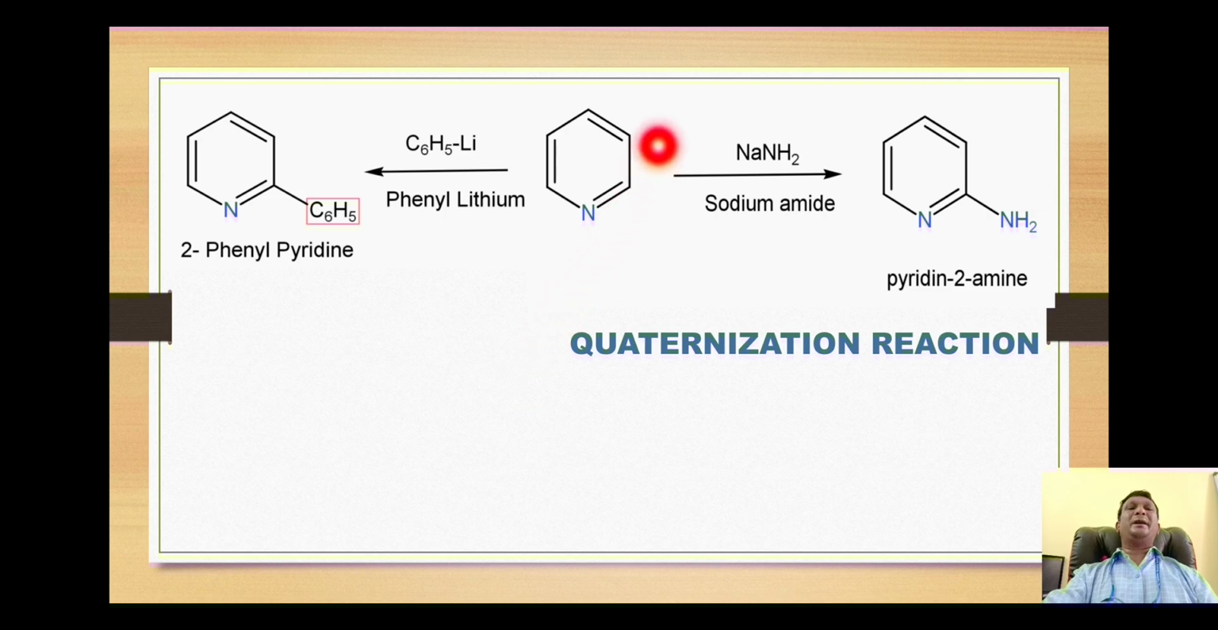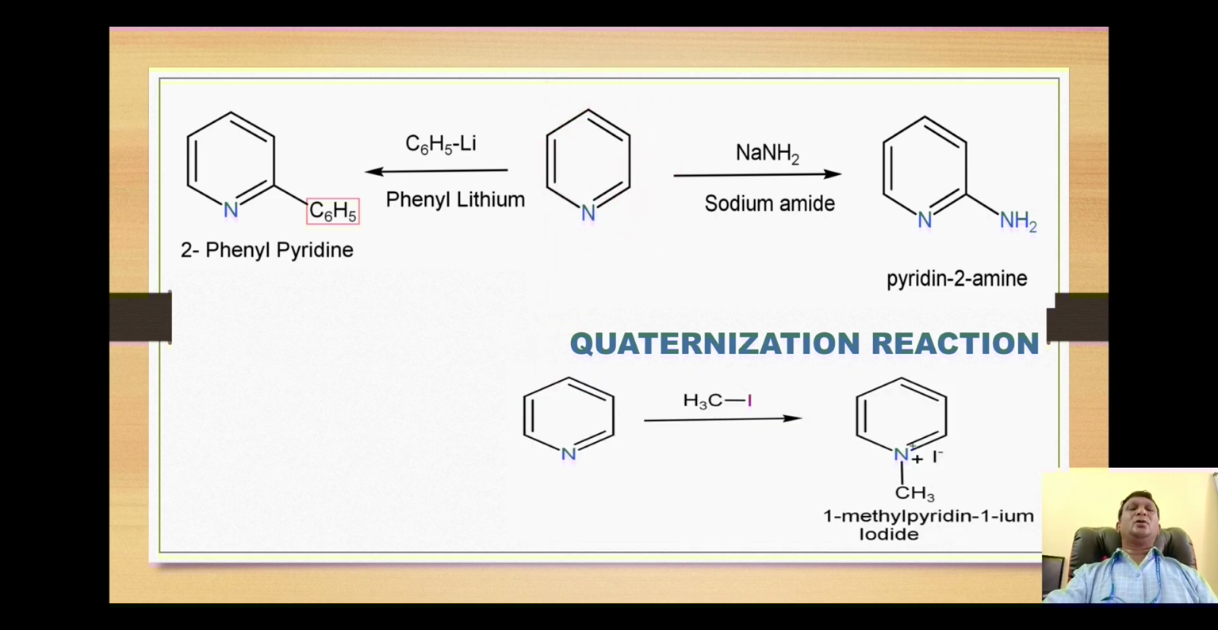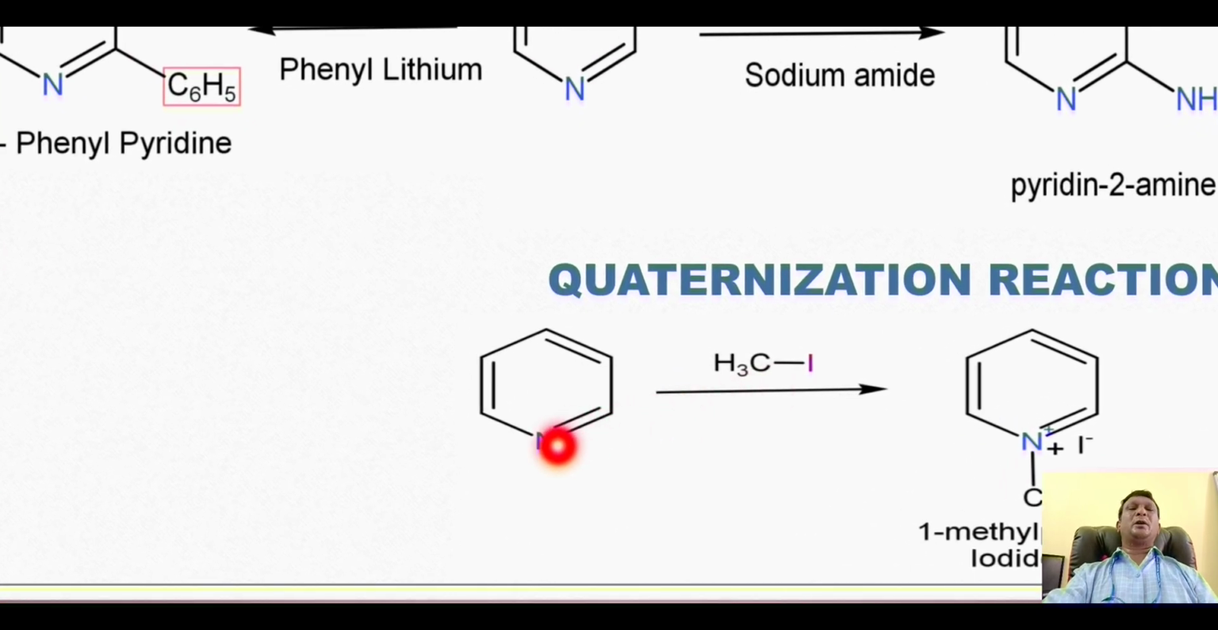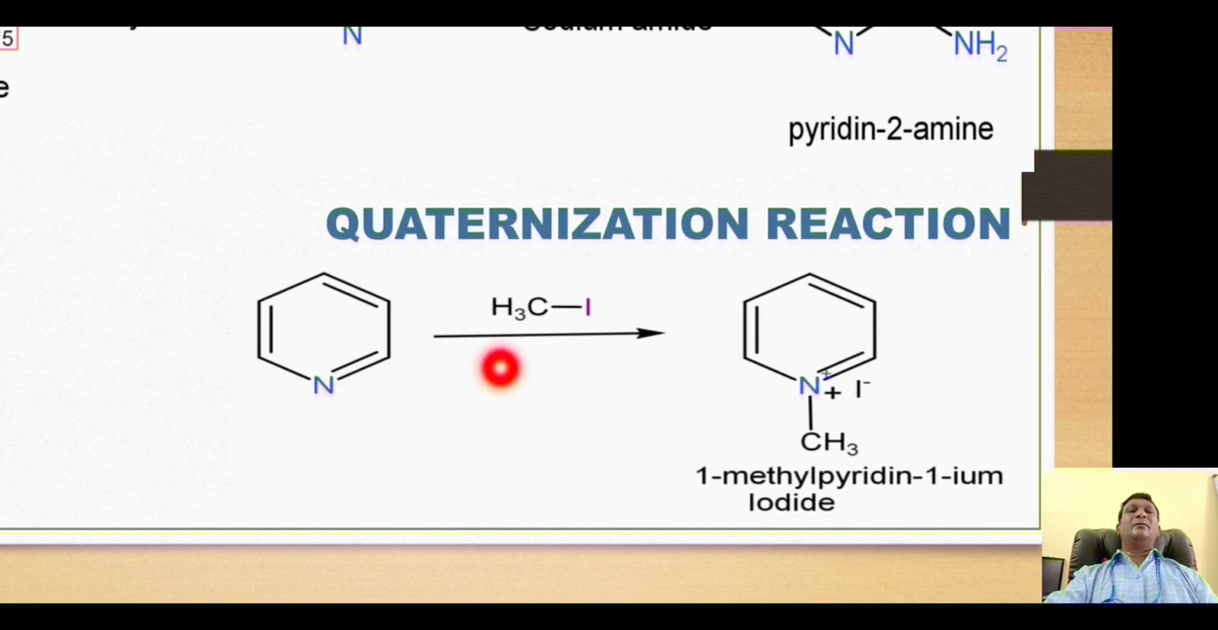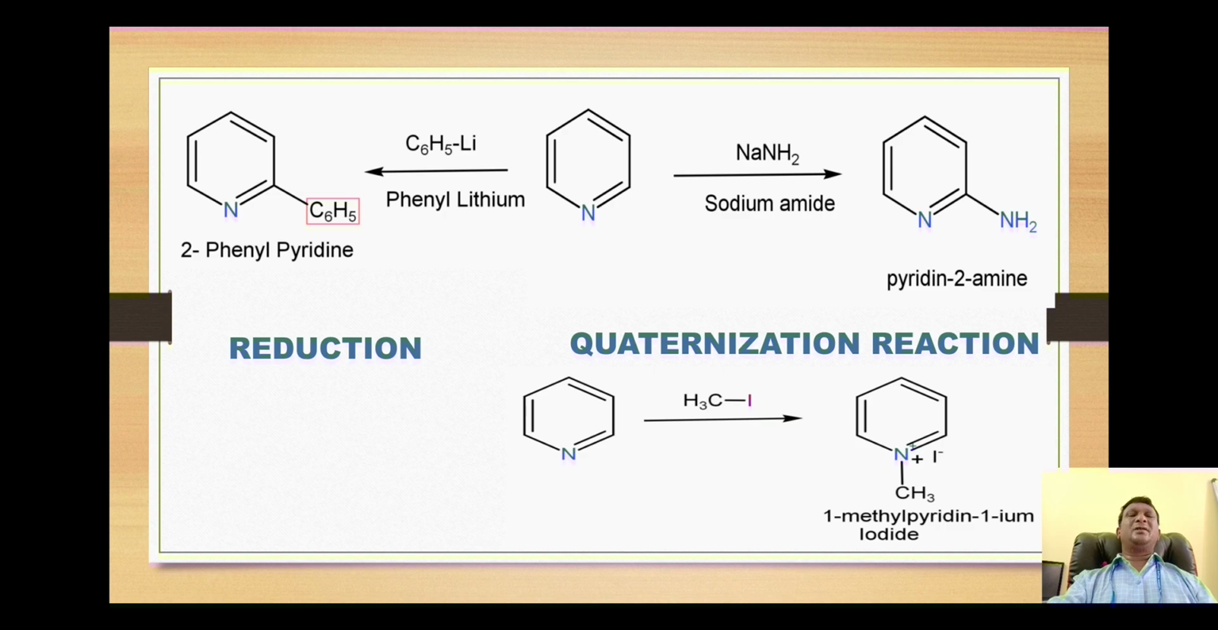Now the next reaction is the quaternization reaction. The nitrogen of pyridine is basic in nature, so it can react with an alkyl halide like methyl iodide. The methyl group as a positively charged species goes to the nitrogen which has the lone pair of electrons on it, and thus the nitrogen shares its pair of electrons with this methyl, and thus it undergoes quaternization, that means attached with 4 groups, and thus it acquires the positive charge and it will give formation of this pyridinium iodide molecule.